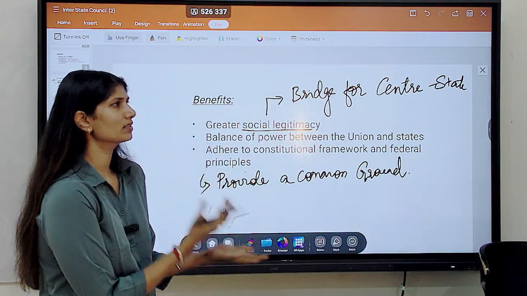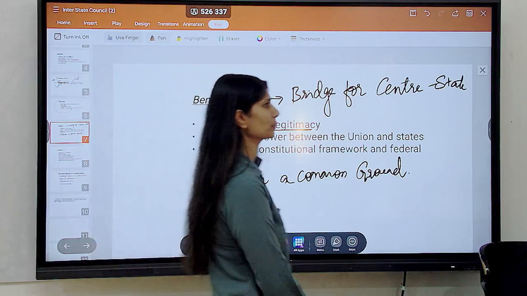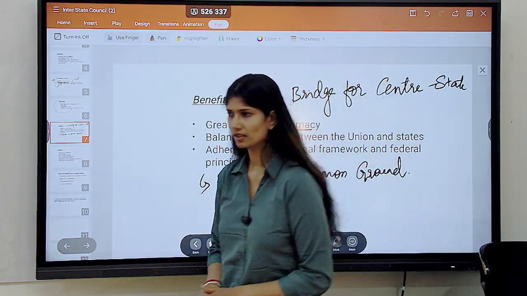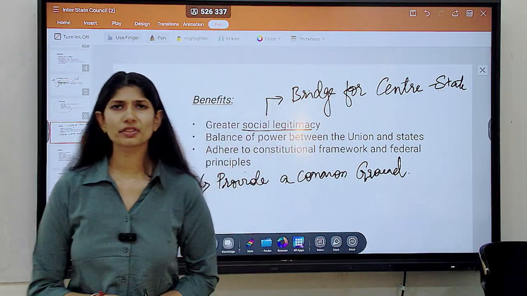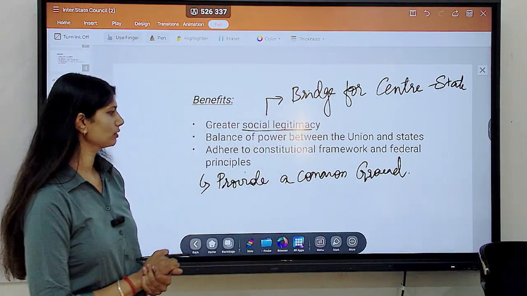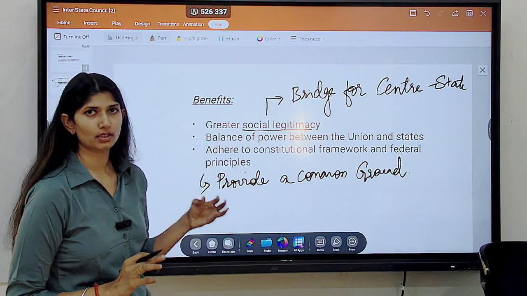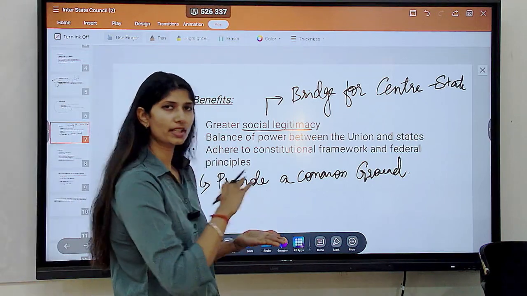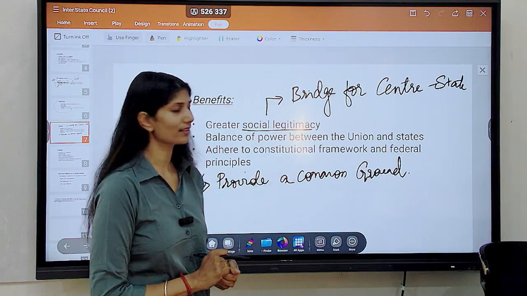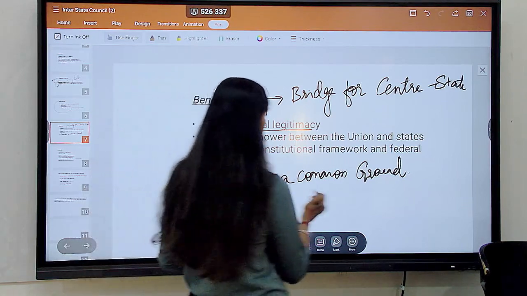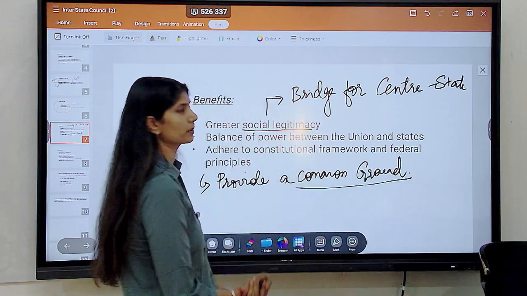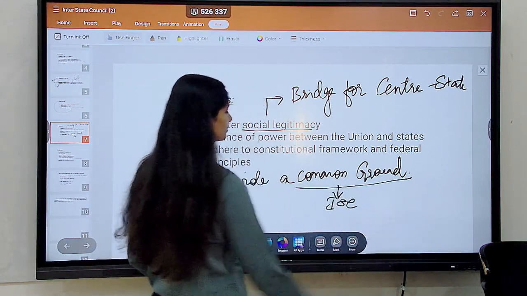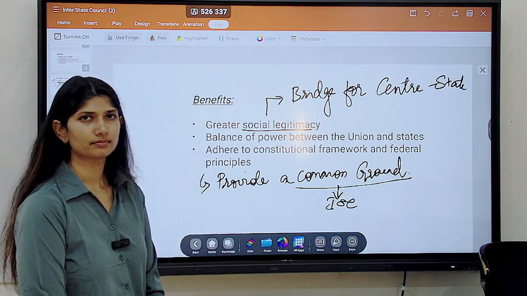It's not always the case that the government in the center is also the government in the state. So differences of ideas and ideologies will be there. For those, people have to come together as a single unit and run the country, and we need a common ground. This is provided by the Interstate Council.